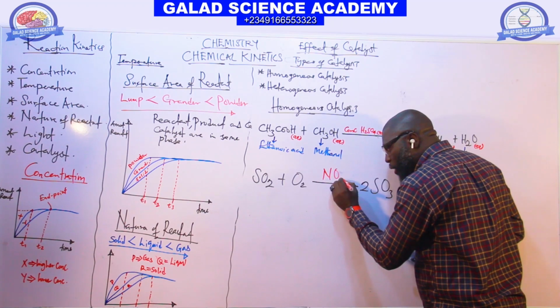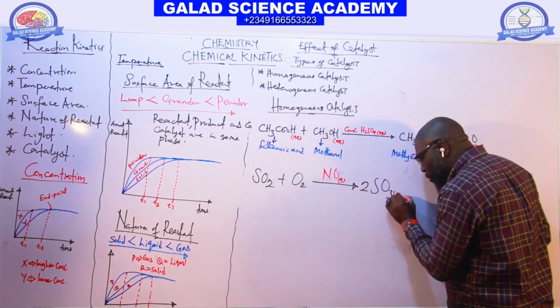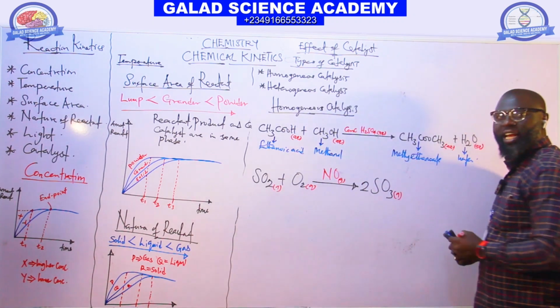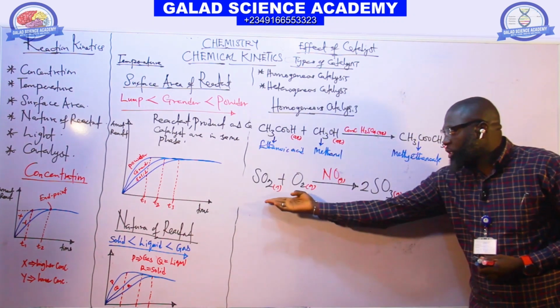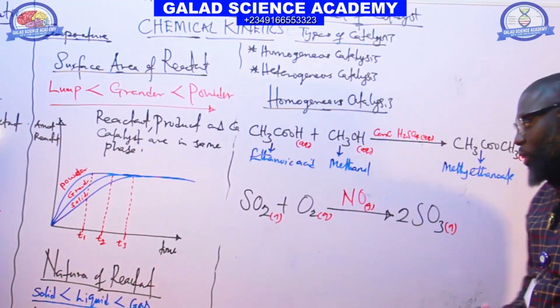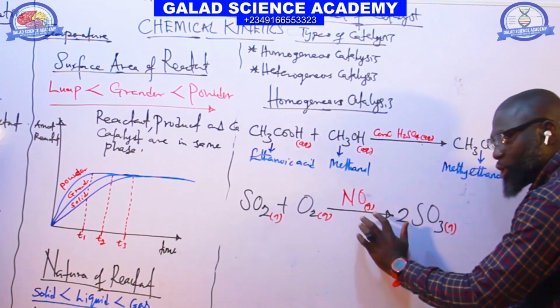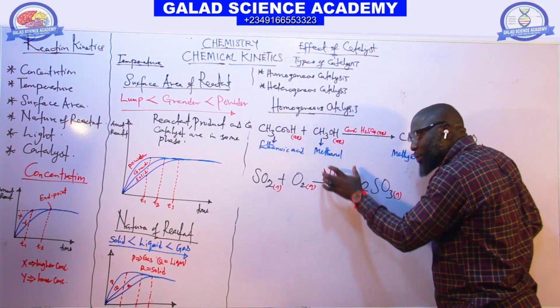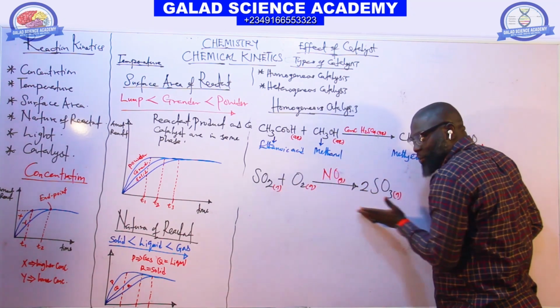NO is a gas here. Everything here is in the gaseous state, so this reaction is also a homogeneous catalyst. You can see that in this contact process, I'm using NO gas. This NO gas, you can use as a catalyst for the contact process.